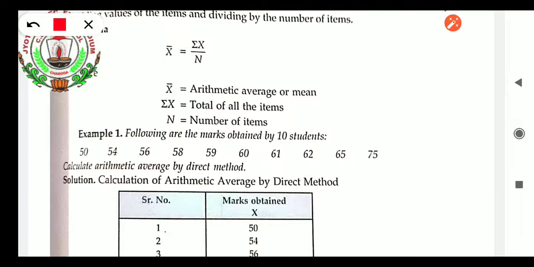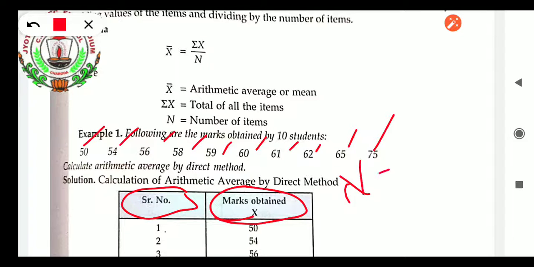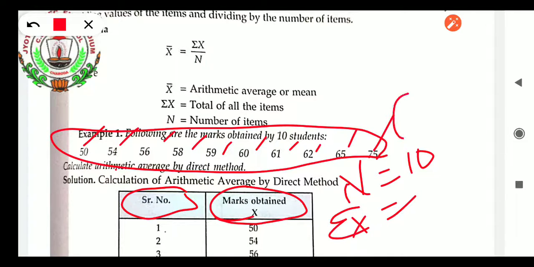First of all, there will be a serial number for the students, then the marks obtained. Count the serial numbers: 1, 2, 3, 4, 5, 6, 7, 8, 9, 10. So n equals 10. What will we get for sum of x? Here, the marks obtained are taken as x. 50, 54, 56, if you add up all these numbers, you will get 600.